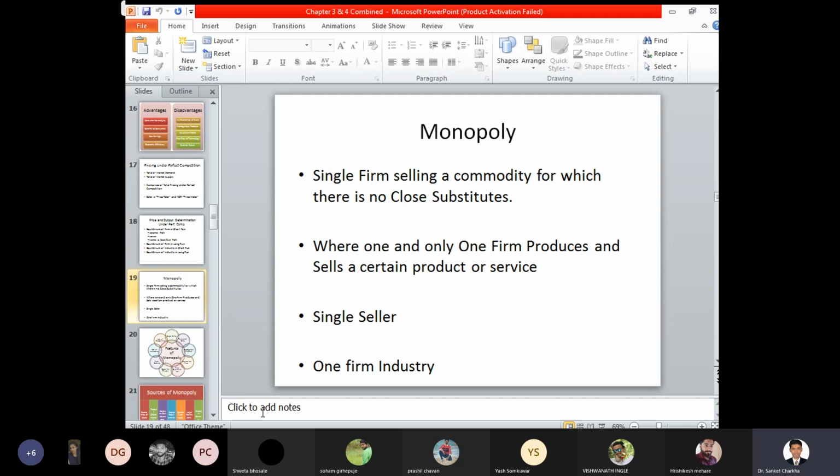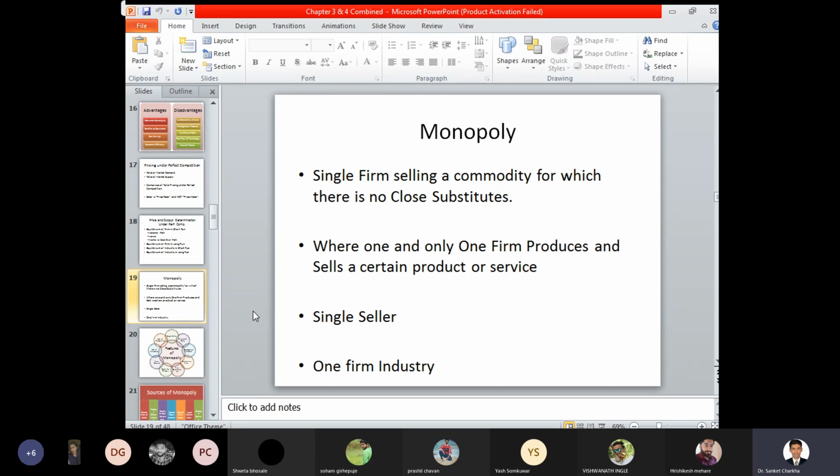Now moving on to monopoly. Monopoly is a market situation wherein a single firm sells a commodity for which there is no close substitute. So here what do we see? In the perfect competitive market, there were a large number of buyers and a large number of sellers. But in case of monopoly, what is the situation? There is only one single firm, selling a commodity for which there is no close substitute.